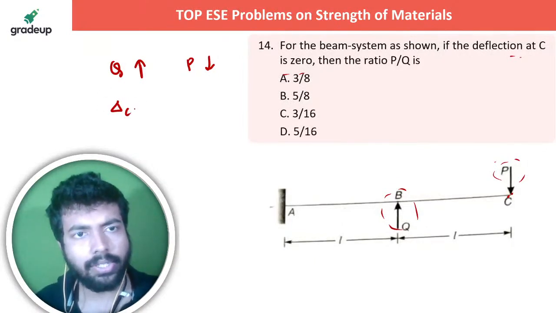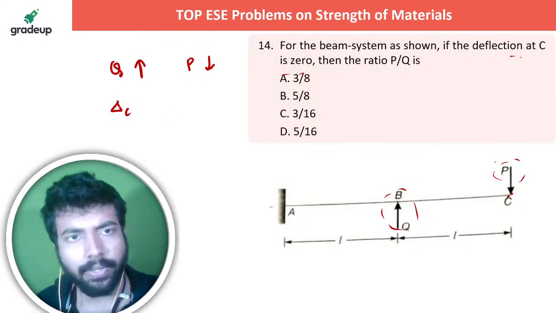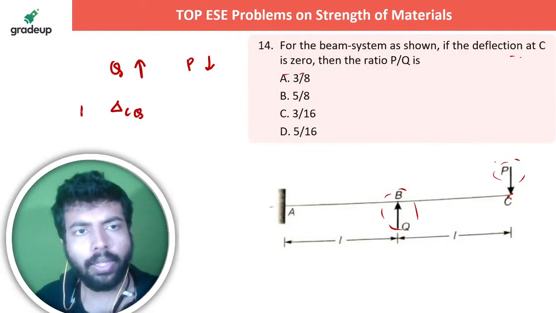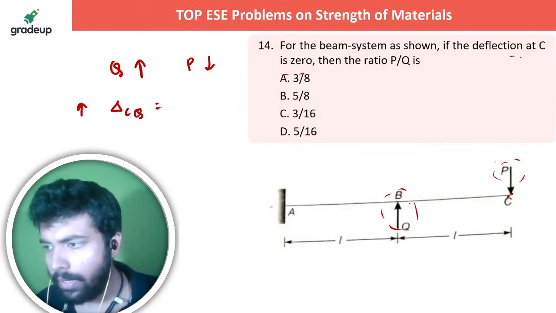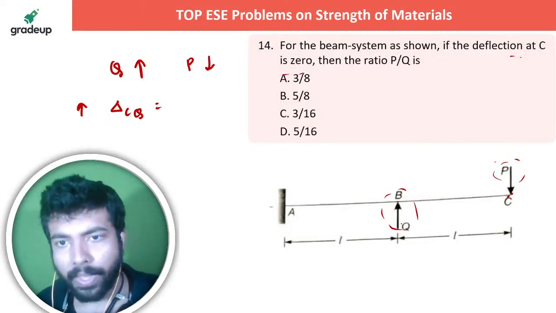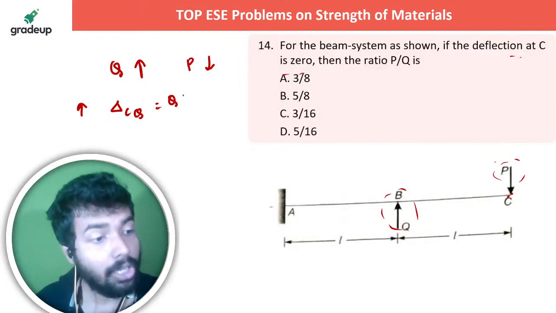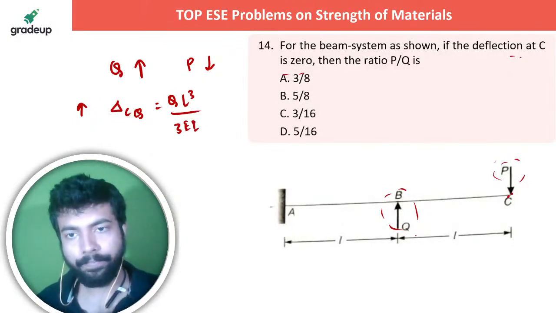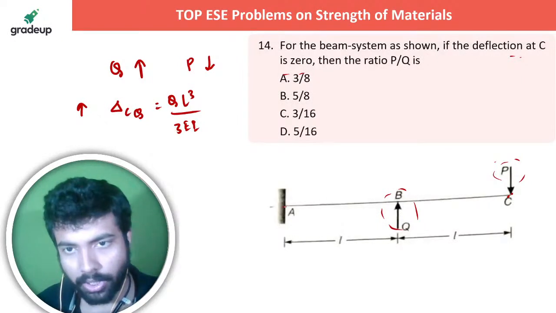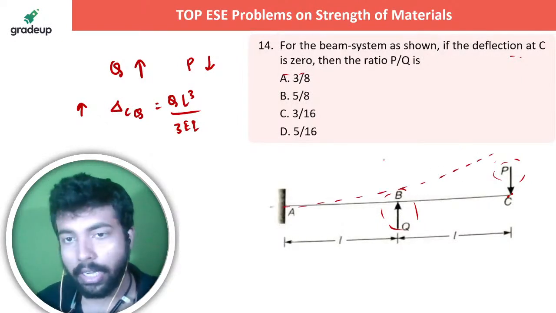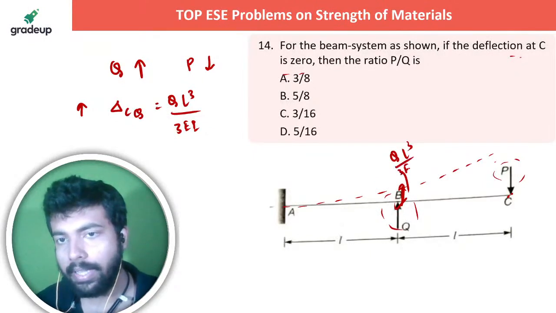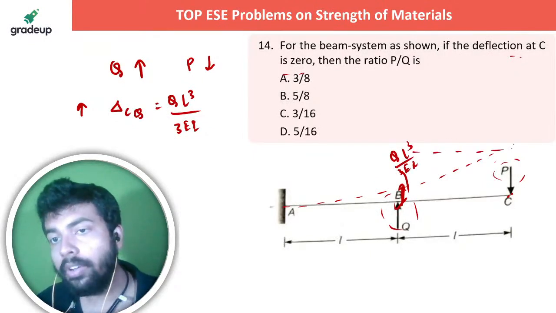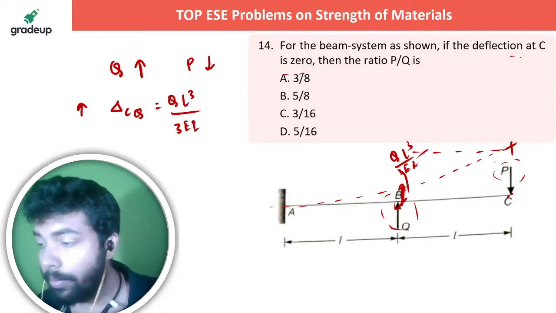So delta at C due to Q upward जो है वो कितना है सर? That is Q L cube by 3 EI. यहाँ पे जो डिफ्लेक्शन है, so its deflection will be something like this, right? तो यहाँ पे कितना डिफ्लेक्शन है? That is Q L cube by 3 EI. बाकी जो डिफ्लेक्शन है, this deflection will be how much?